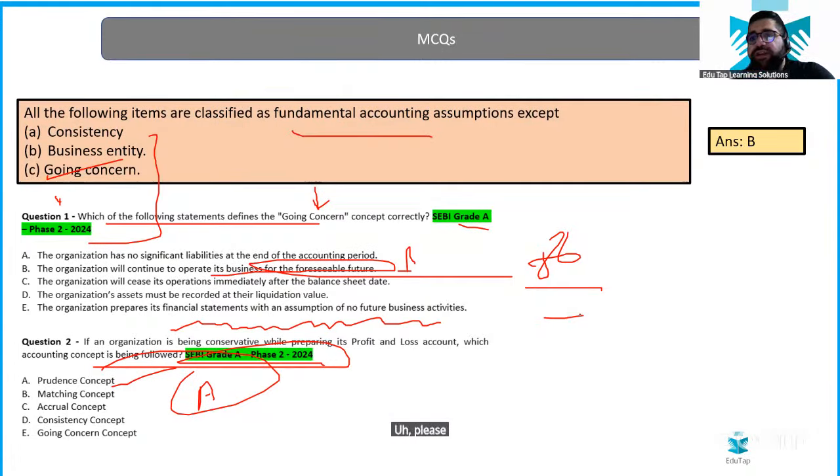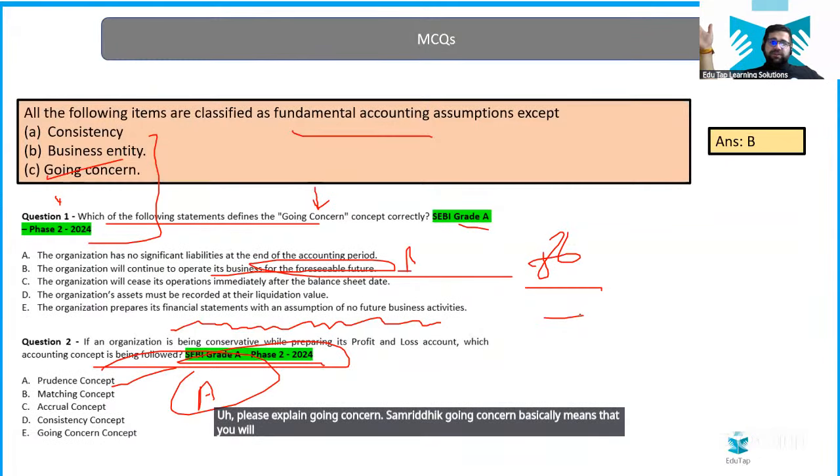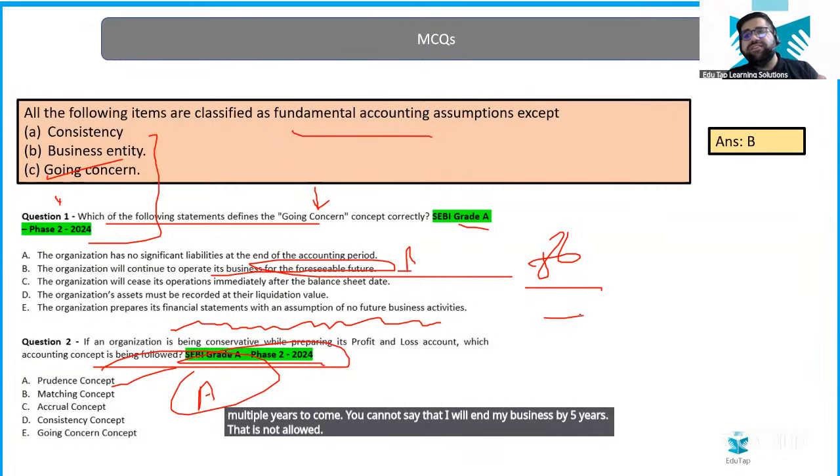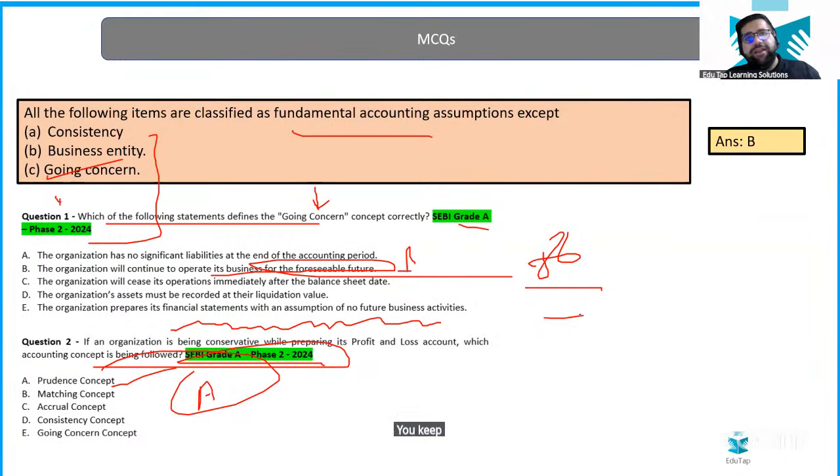Samriddhi, going concern basically means that you will just continue your business for the multiple years to come. You cannot say that I will end my business in 5 years. That is not allowed. So going concern is like you keep on moving ahead and that's it, right? You cannot estimate when you will end your business.